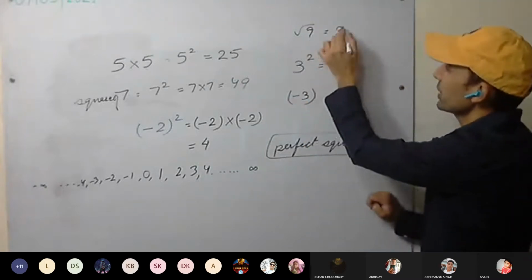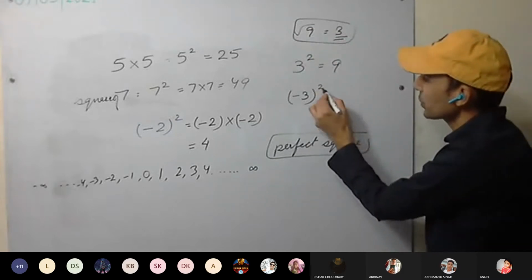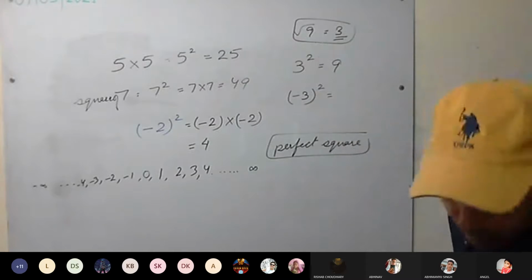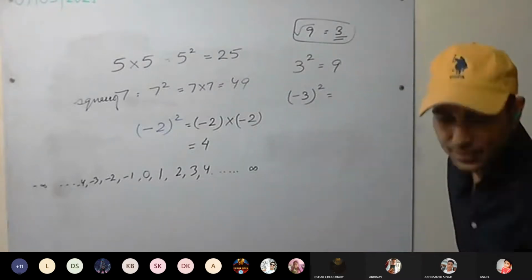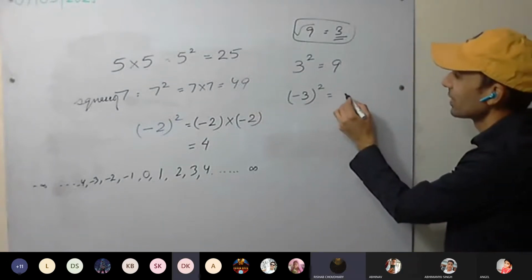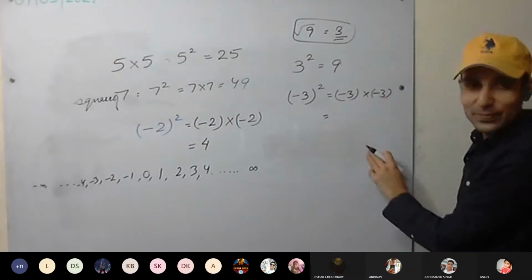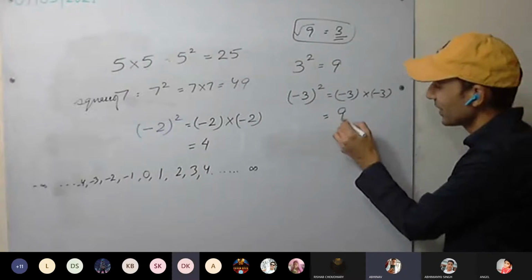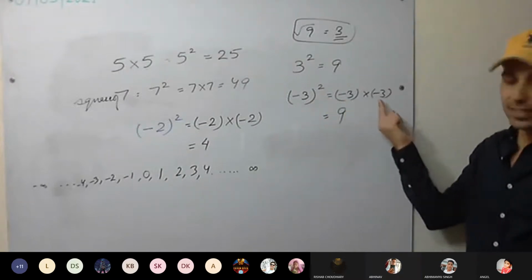One more thing we'll discuss here. Minus 3 square, how much will it be? It will be 9 only. Minus 3 square means minus 3 into minus 3.